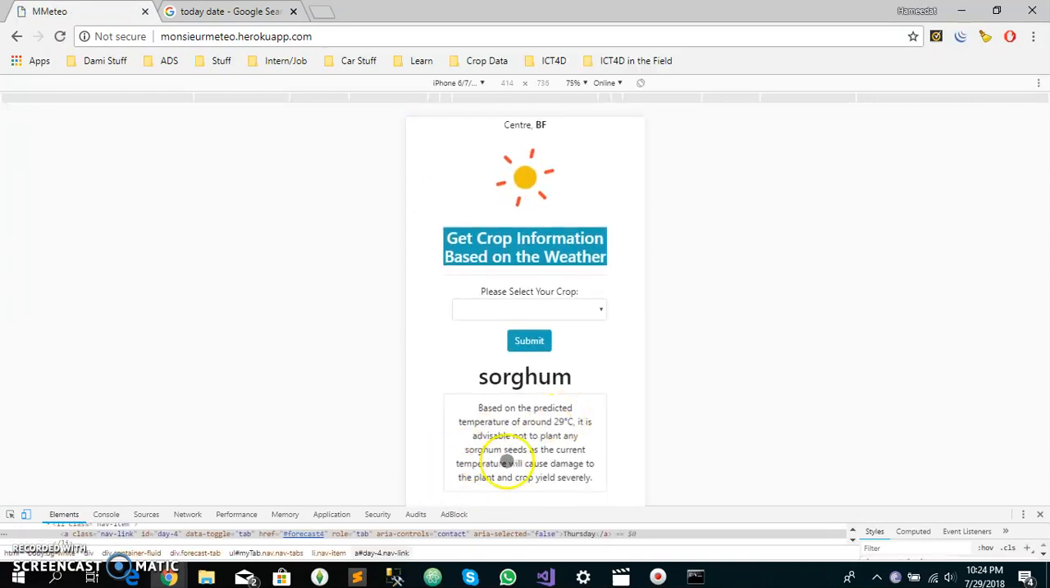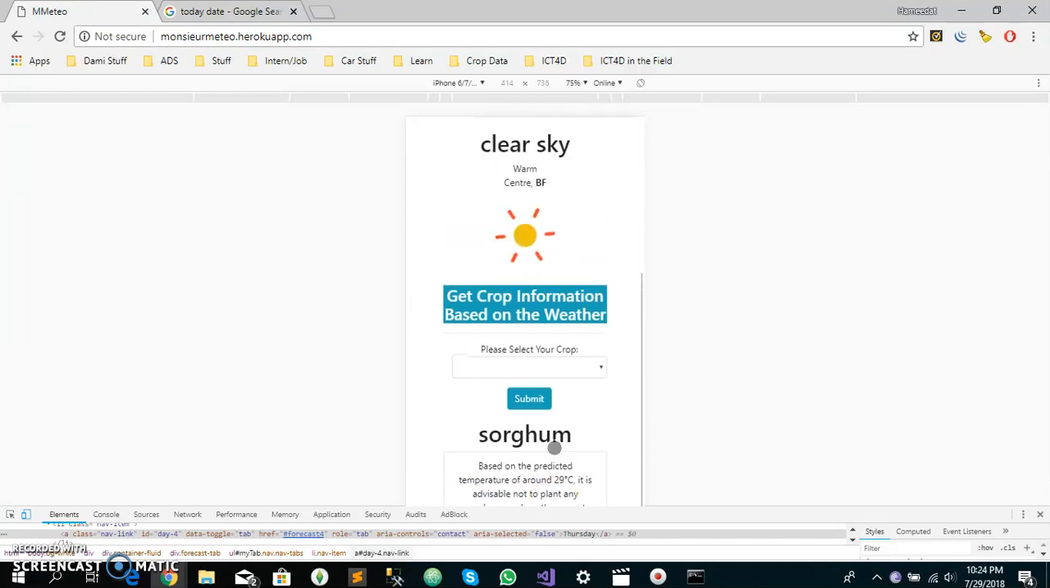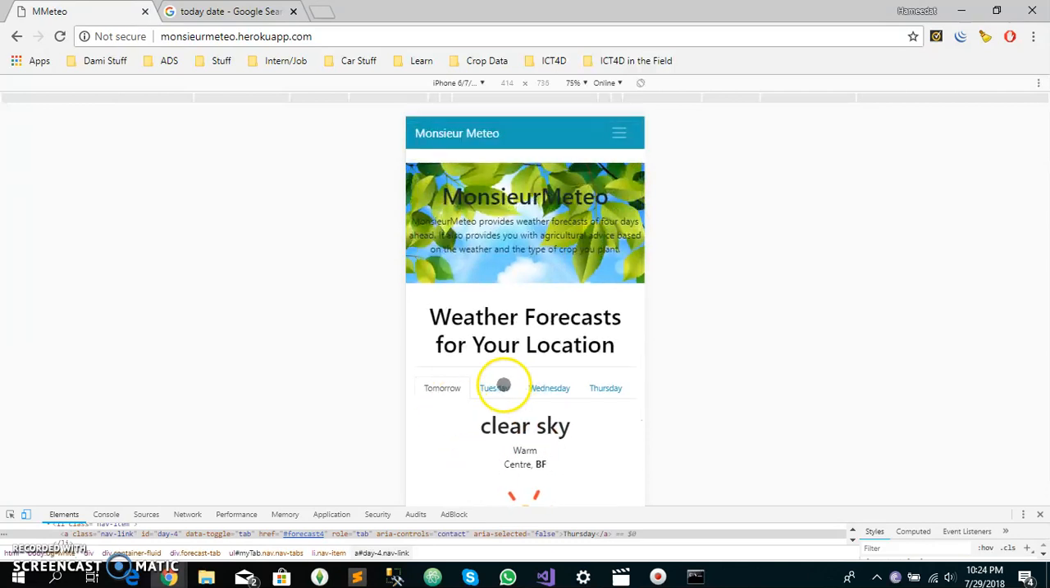Then the user can get some information that is currently available in the system. This is advice provided by the system. It tells the user that based on the predicted weather, the user is advised not to plant any seeds, as the weather is too hot and it might damage the seeds.